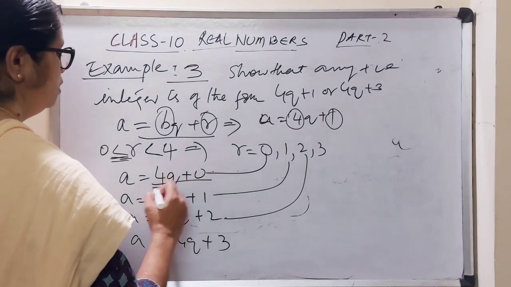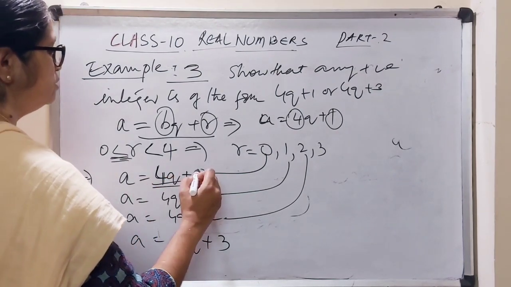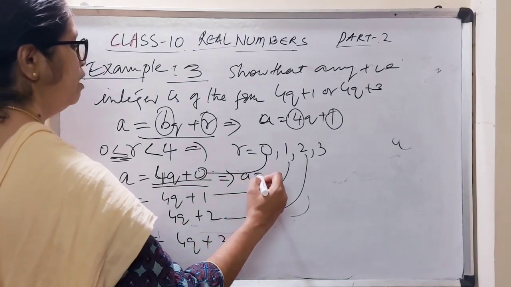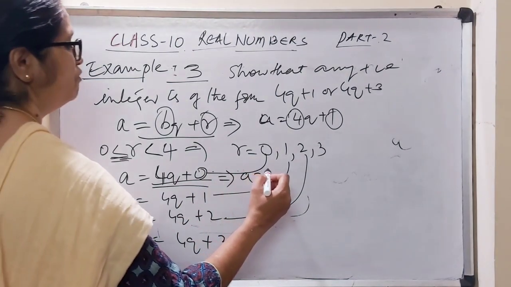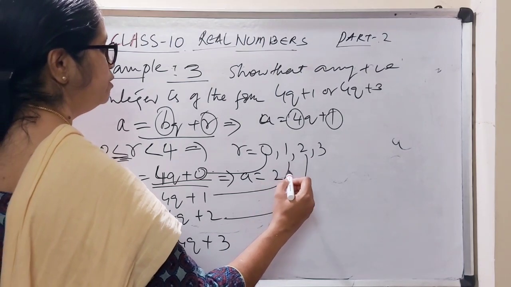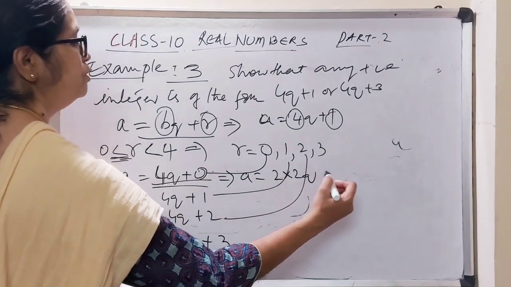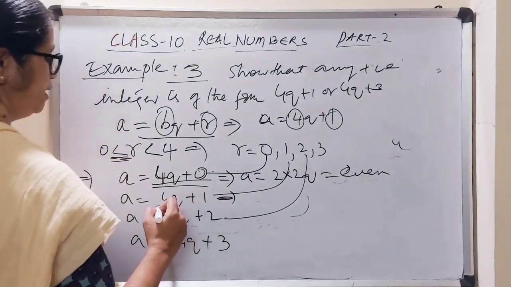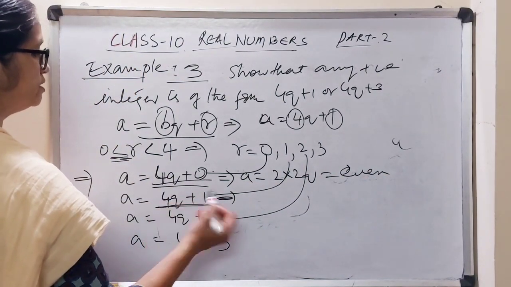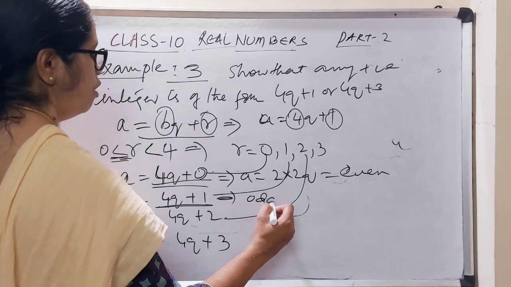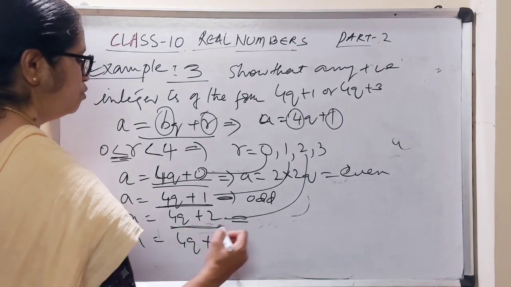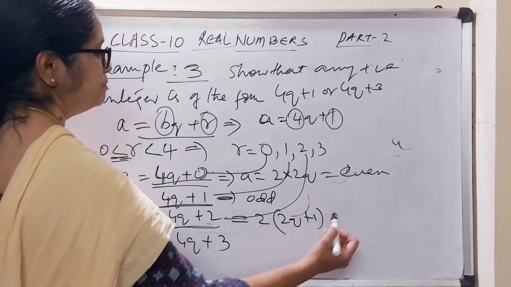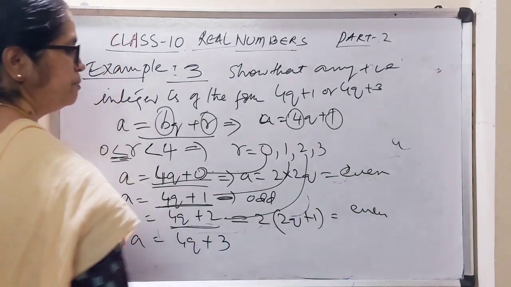Now see here, the remainder is 0. In the previous example we have learned that all positive even integers are of the form 2q, so I can write 2 into 2q, 2 into something. Yes, this is even. Now you see, can I take any 2 common in 4q + 1? No, I cannot, so this is odd. Now here I can take 2 common: 2 into 2q + 1. Yes, 2 into something is even again, multiples of 2.